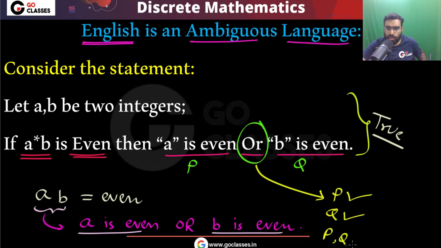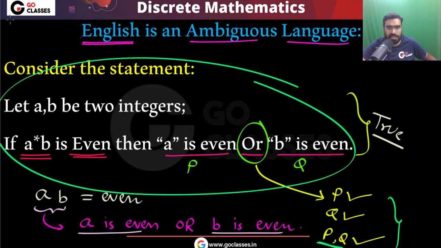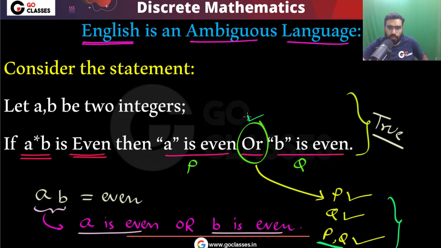P also can happen, Q also can happen, right? So you can notice that either A is even or B is even, or A comma B, both of them are even. So in this English statement, this word "or" means that either this can happen or this can happen or both of them can happen. Okay, so very simple. This is not complicated to understand. You can easily understand this.